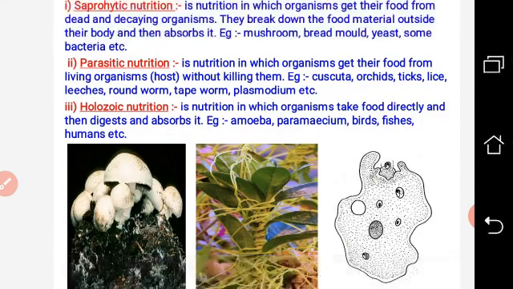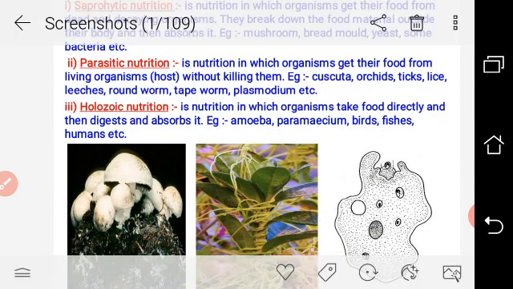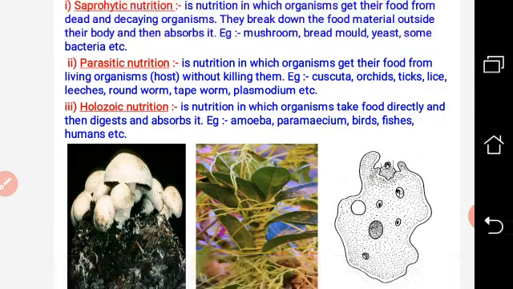In holozoic nutrition, the organism takes in the whole food. Suppose we are having one apple in our hand, we can take in this whole apple by biting or chewing, completely through the mouth, and after that we digest it in our stomach and then absorb the food. This kind of nutrition is called holozoic nutrition. It takes place in amoeba, paramecium, all kinds of unicellular organisms, birds, fishes, humans, even we are also. There are 5 steps of holozoic nutrition.